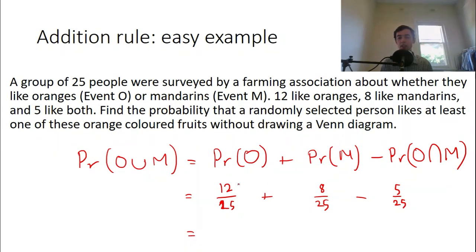So let's keep going. Now all we have to do is add or subtract the top numbers. So 12 plus 8 is 20, minus 5 is 15. So we've got 15 over 25, which would be 3 over 5 once we simplify it. Okay, so in this case, the addition rule is very helpful. We didn't even have to draw a Venn diagram. That's what the addition rule is for.